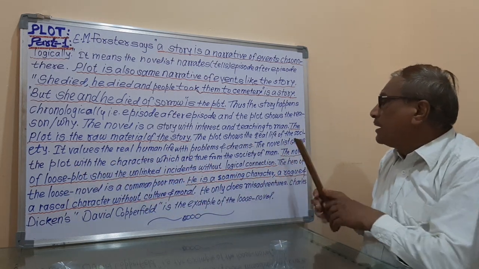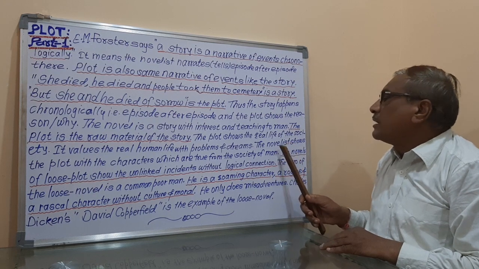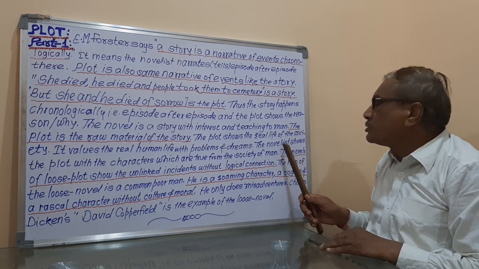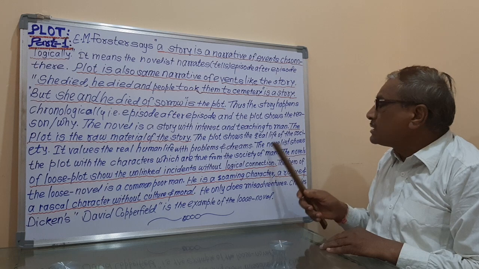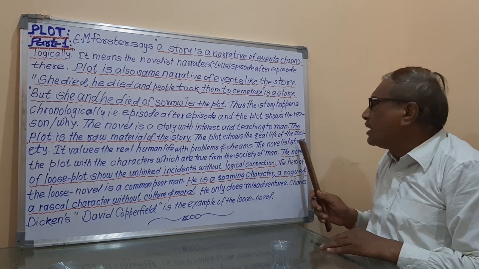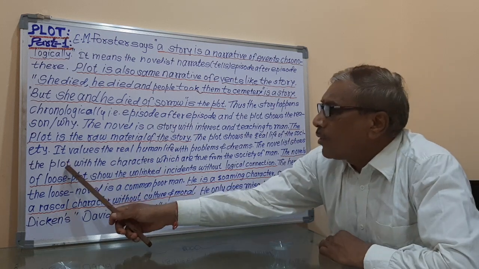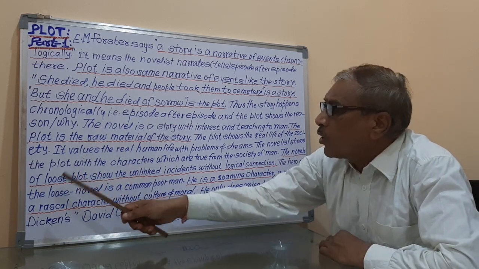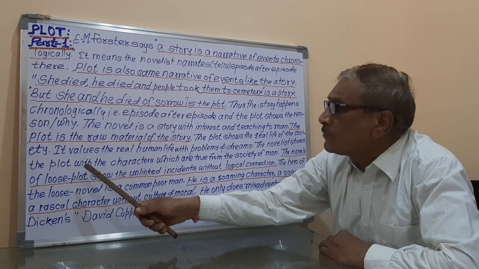It means that there is the writer, that is called the novelist. The novelist means the writer who writes the novel. So the novelist shows the plot, and that plot is shown by him with the